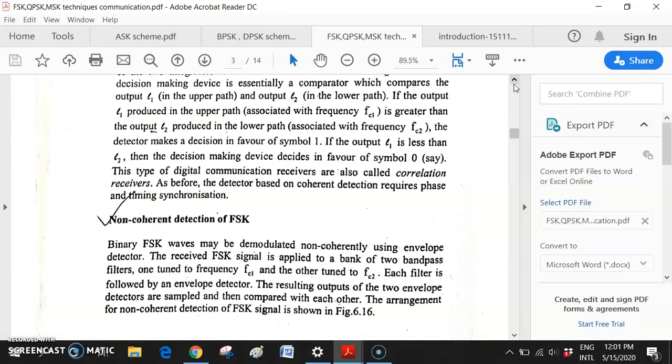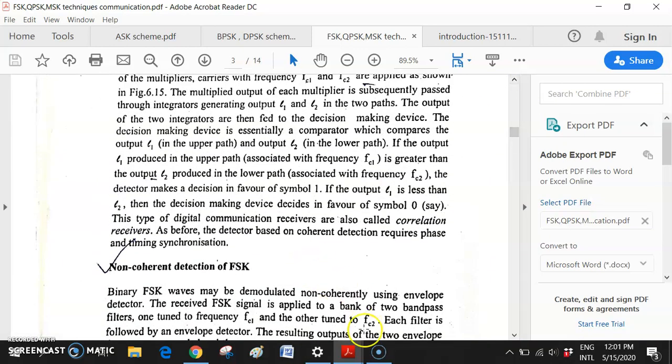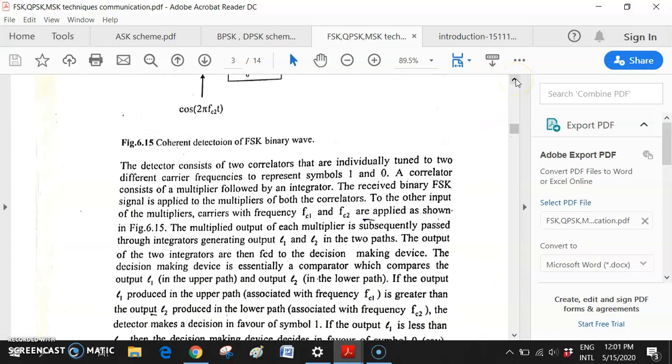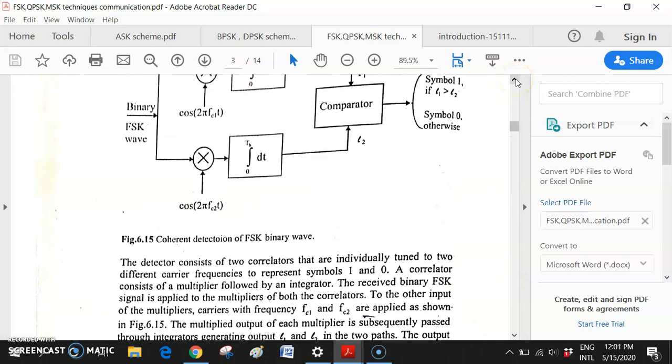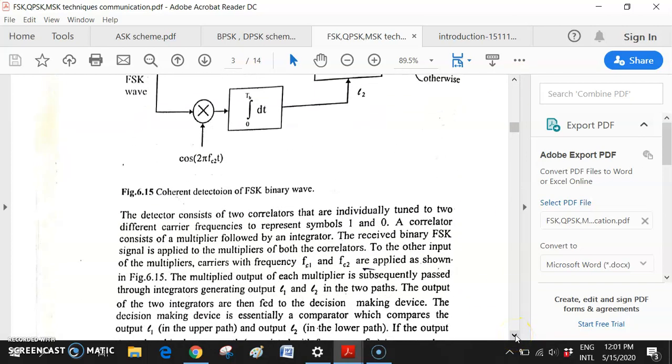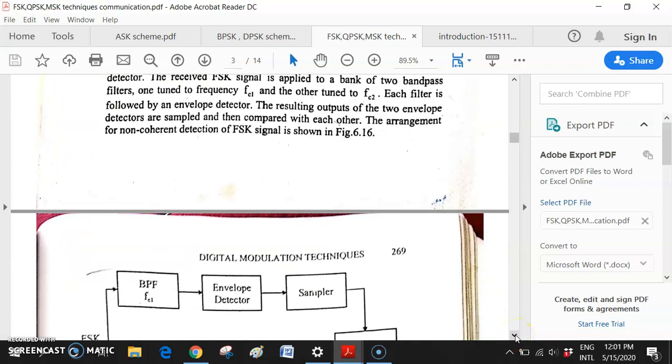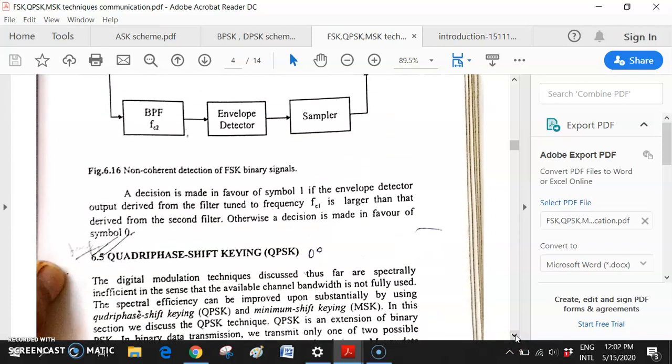Non-coherent detection of the FSK signal, how to non-coherently detect. So coherent detection of the binary scheme and non-coherent detection of the binary scheme. All those things have been already covered nicely.